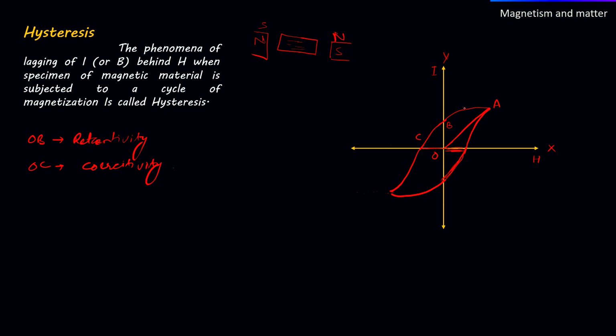So this cycle of magnetization and demagnetization is known as hysteresis, and this curve is known as the hysteresis curve.